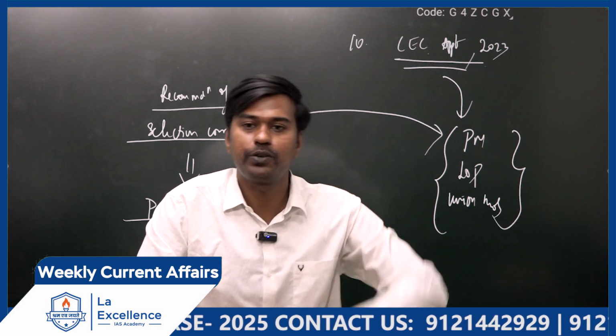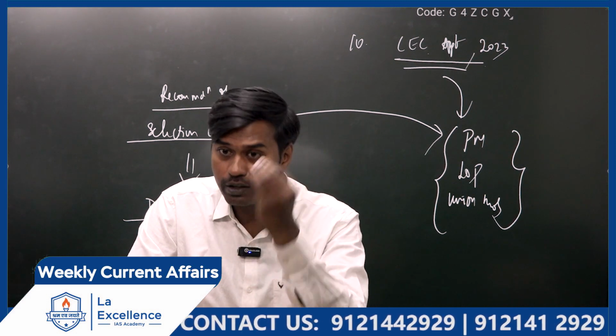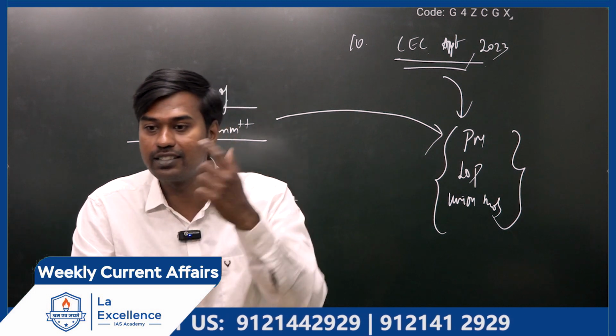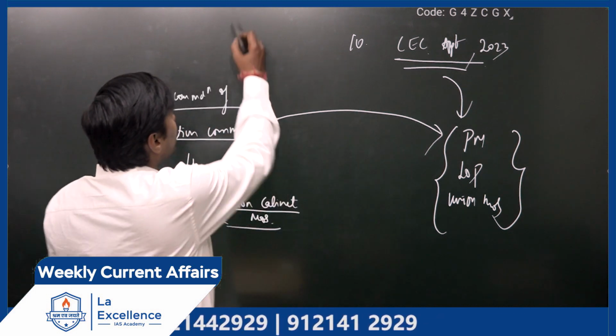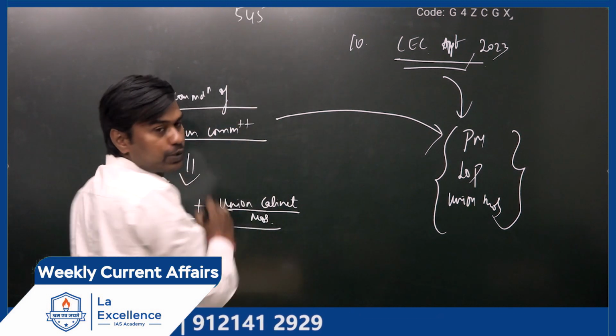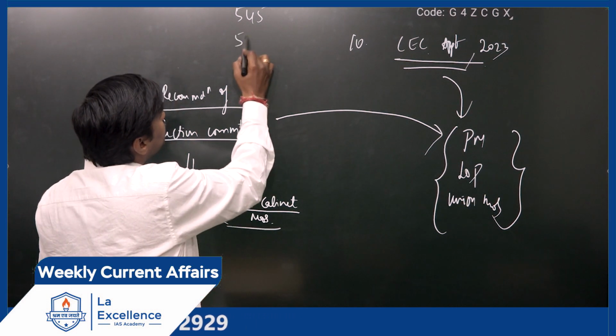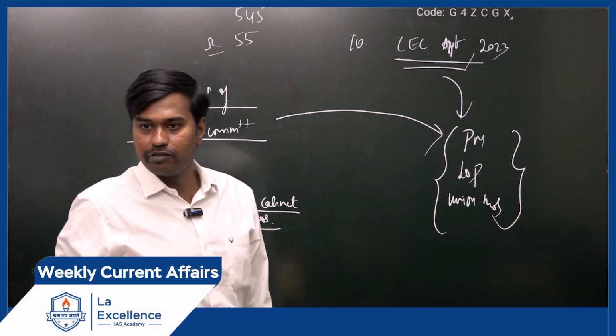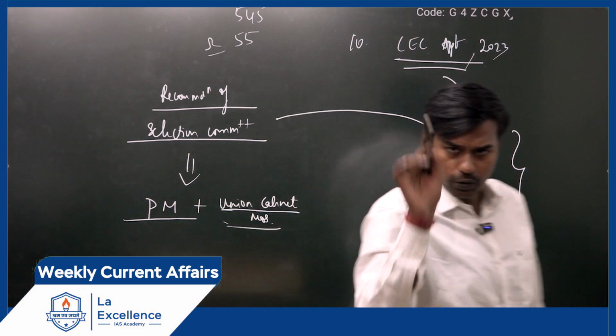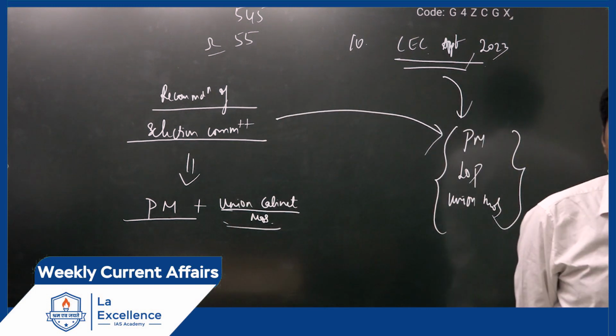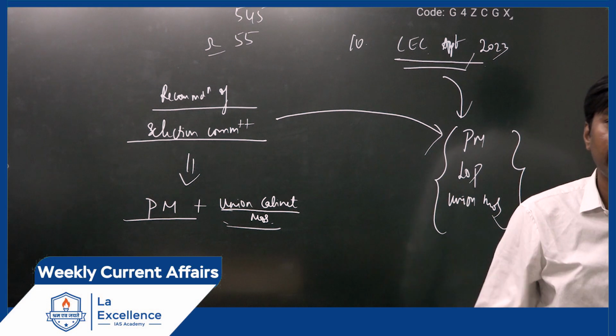In the 2014 to 19 period in Lok Sabha, there was no Leader of Opposition because Congress got less than, what is the total number of seats in Lok Sabha? 545. So 10% is how much? Roughly 55, 54.5, they have to win a minimum of 55 seats. Then only they will be called the opposition party. A leader of opposition, one member they have to elect.